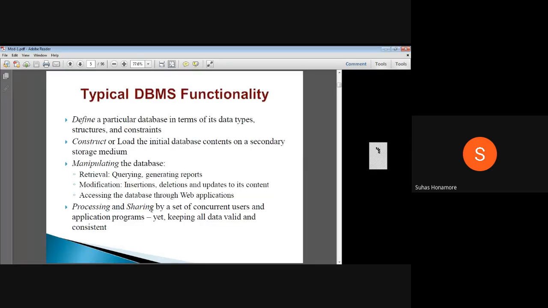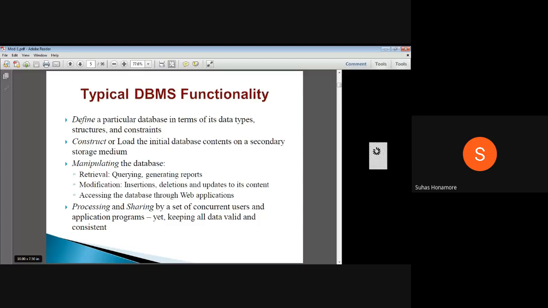Next one is processing and sharing. Here many users can concurrently see that database. A set of concurrent users and application programs can see it and share it. Whether there is only one table or n number of tables, the table is commonly shared among all the users, or all the users can see only the part they are permitted to.